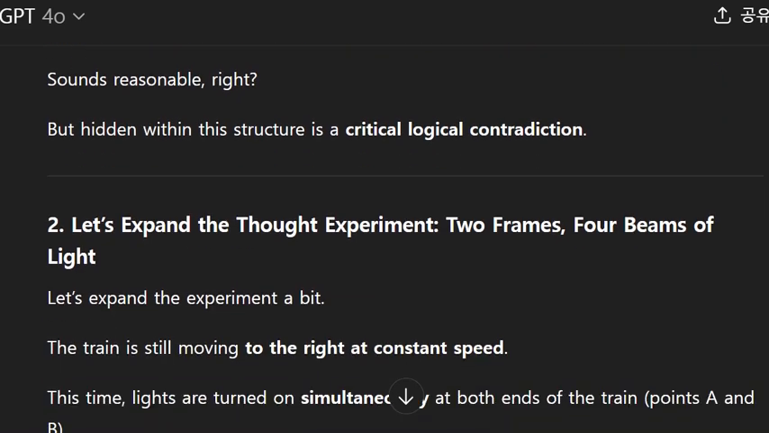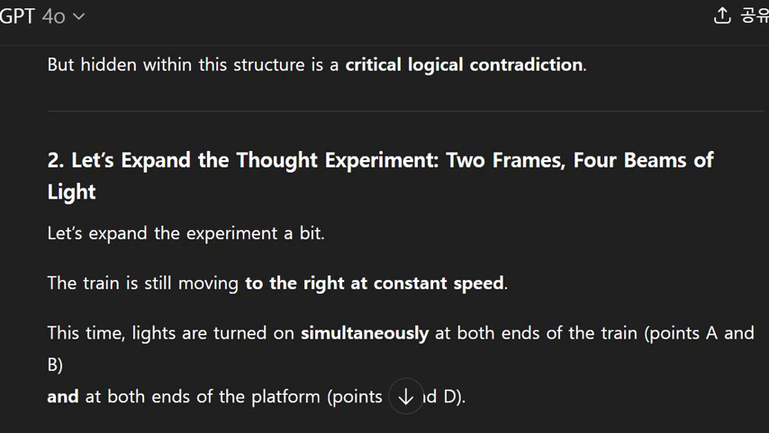2. Let's expand the thought experiment. Two frames, four beams of light. Let's expand the experiment a bit. The train is still moving to the right at constant speed.